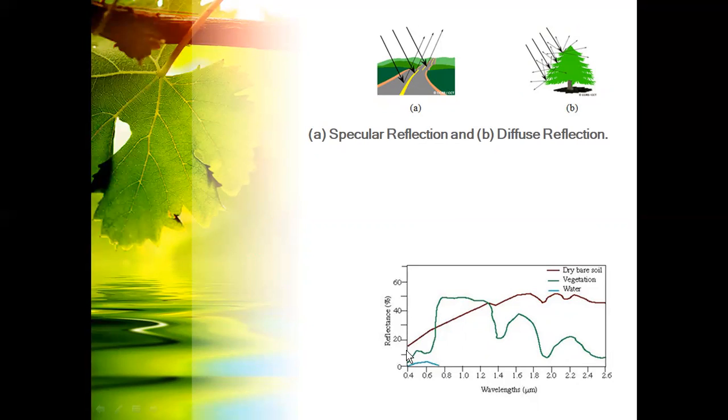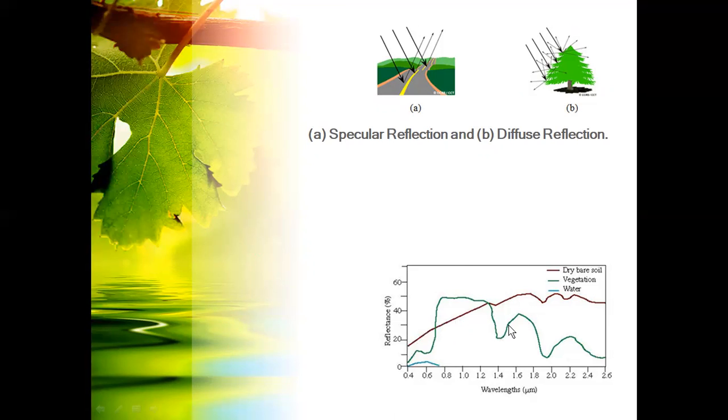After traveling, the incident energy touches the target materials, and the reflectance varies. It depends on the geological and geomorphological features, so the reflectance differs for vegetation, dry soil, and water.